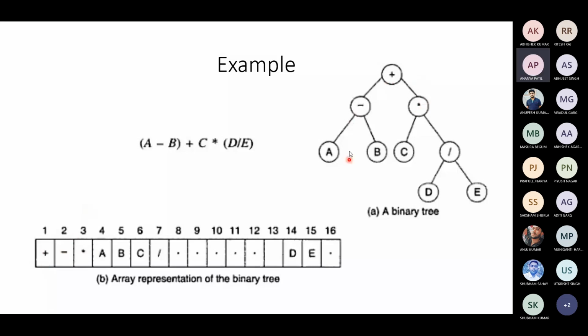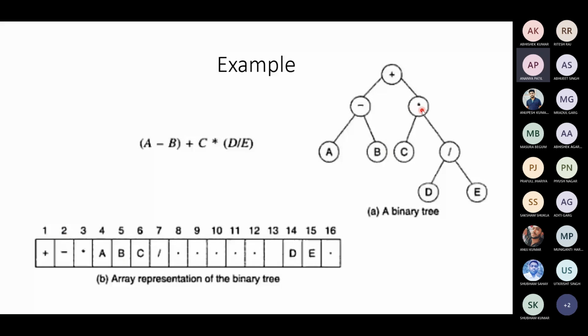Now, this is the parent. Its left child A will be stored at this node's location multiplied by 2. This node, minus, is at location 2, so 2 into 2 is 4. A will be stored at the fourth location. This node location is 2 again. The right child of this node will be stored at 2i plus 1: 2 into 2 plus 1 is 5. So B is stored at the fifth location.